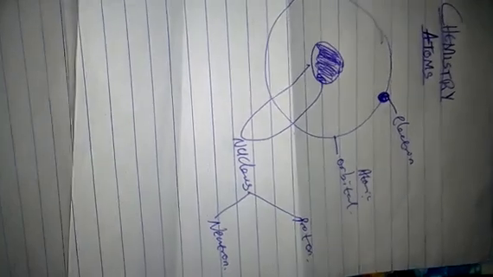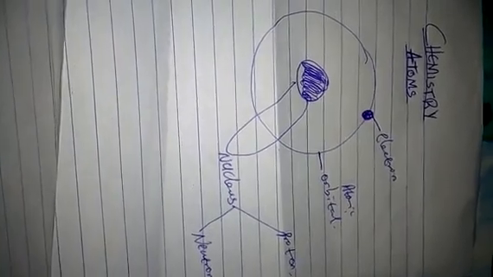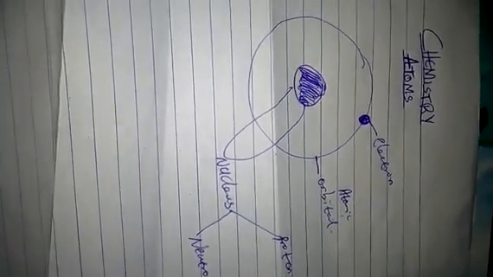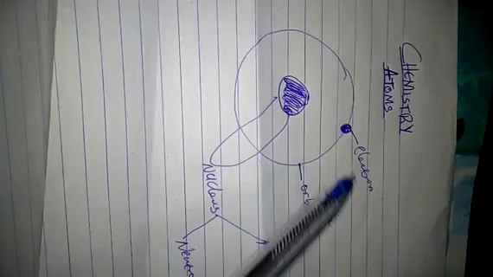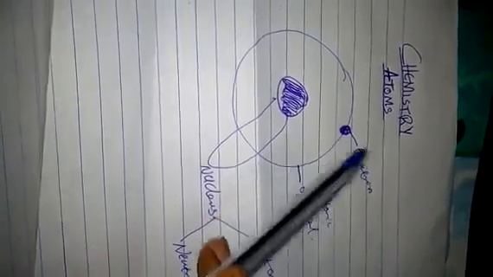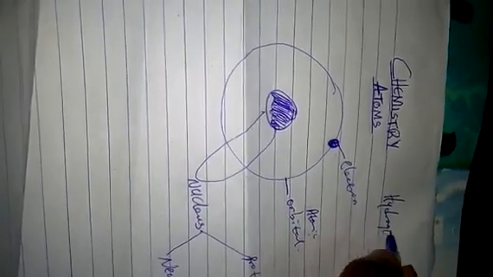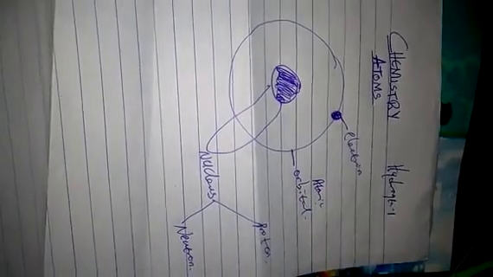Now, how should we define an atomic orbital? An atomic orbital can be defined as a region of space in which there is a very high probability of finding an electron. And you will take note that this is an electron. So we can say that this is the atom of hydrogen. This is the atomic structure for hydrogen because hydrogen has the atomic number of just 1, and you notice that we have just 1 electron there. And we'll notice that the atomic number can be defined as the number of electrons on that atomic orbital.